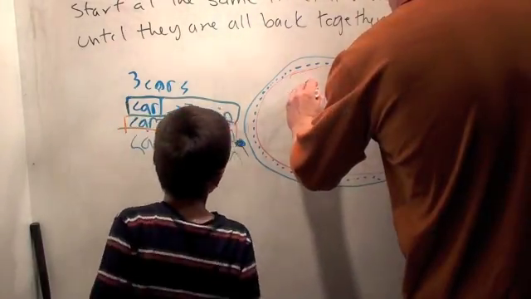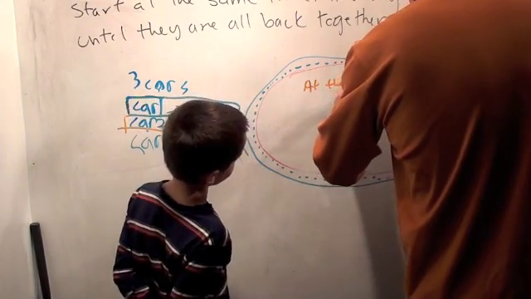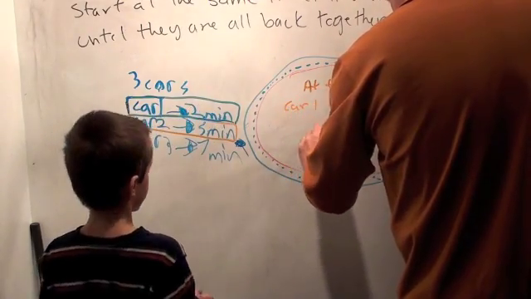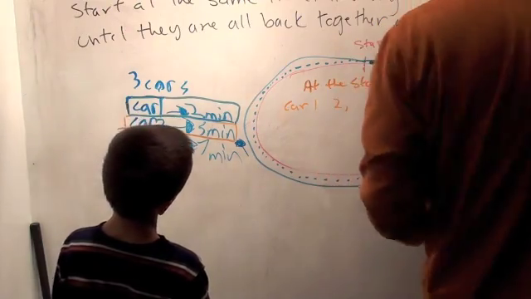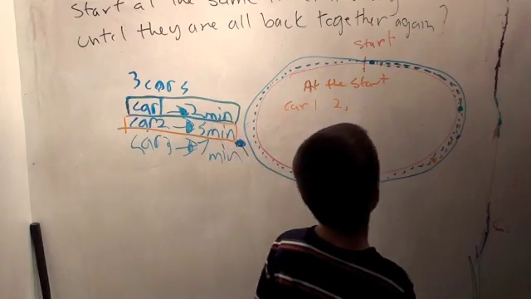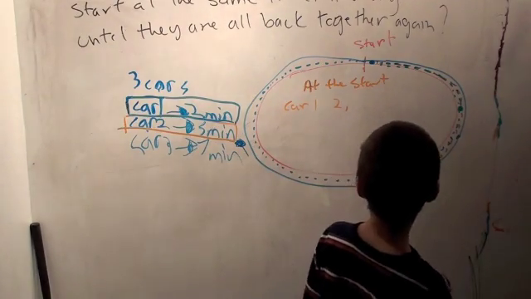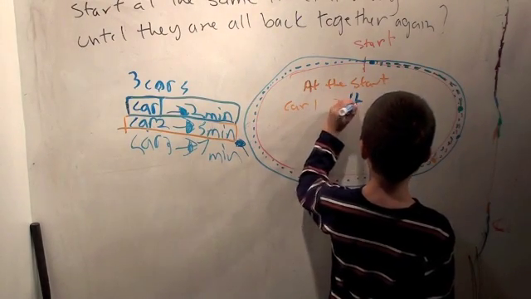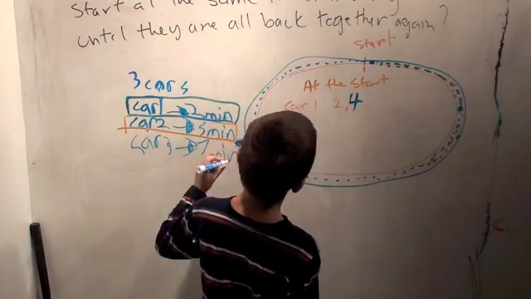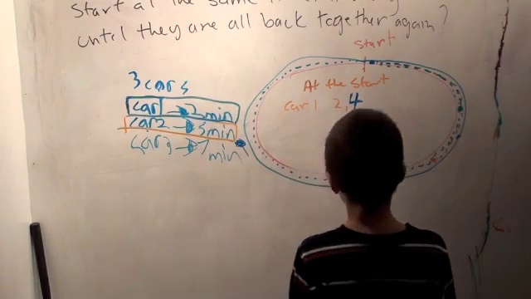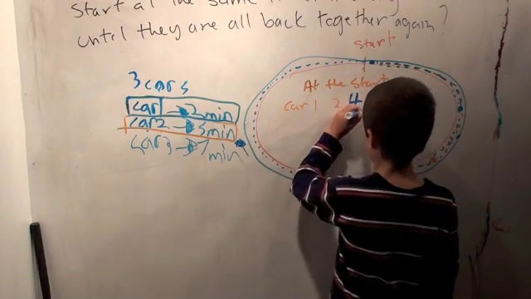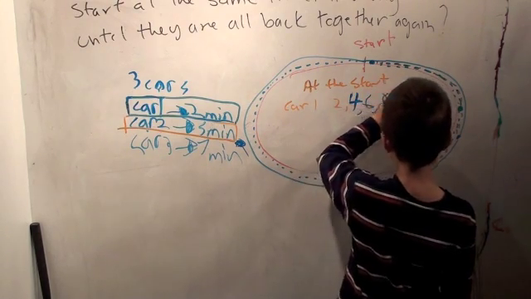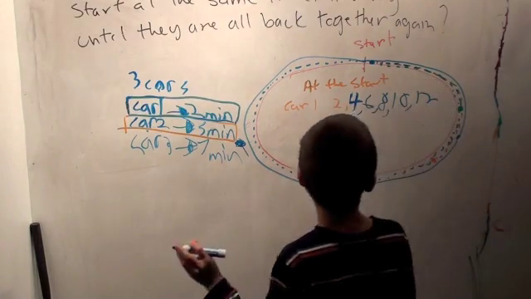Well, so at the start, car 1's going to take 2 minutes. Okay, car 1's at the start at 2 minutes. When's he back at the start again? Another 2 minutes. Okay, so write down when that is. At 4. And then car 2 would be almost there. Okay, well keep going with car 1. Keep thinking about when car 1 is at the start line. Is it 2 and at 4? 6, 8, 10, and 12. Okay, so you're out of room now, because we're inside the track.